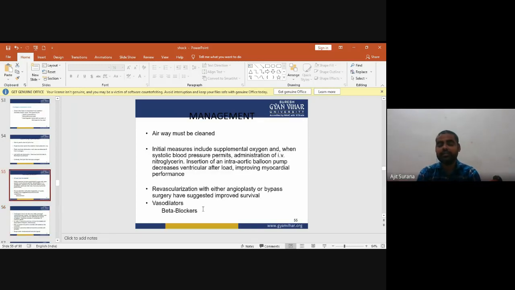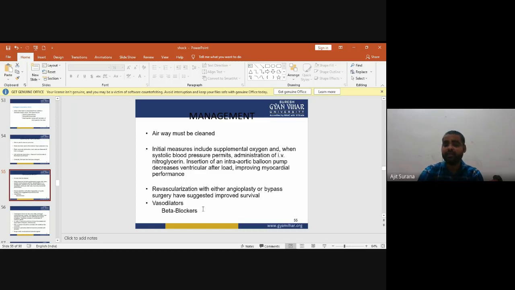Now, the management of cardiogenic shock. First, the airway must be clean. Initial measures include supplemental oxygen and, when systolic blood pressure permits, administration of IV nitroglycerin. Insertion of an intra-aortic balloon pump decreases ventricular afterload, improving myocardial performance. Revascularization with either angioplasty or bypass surgery has been suggested to improve survival.